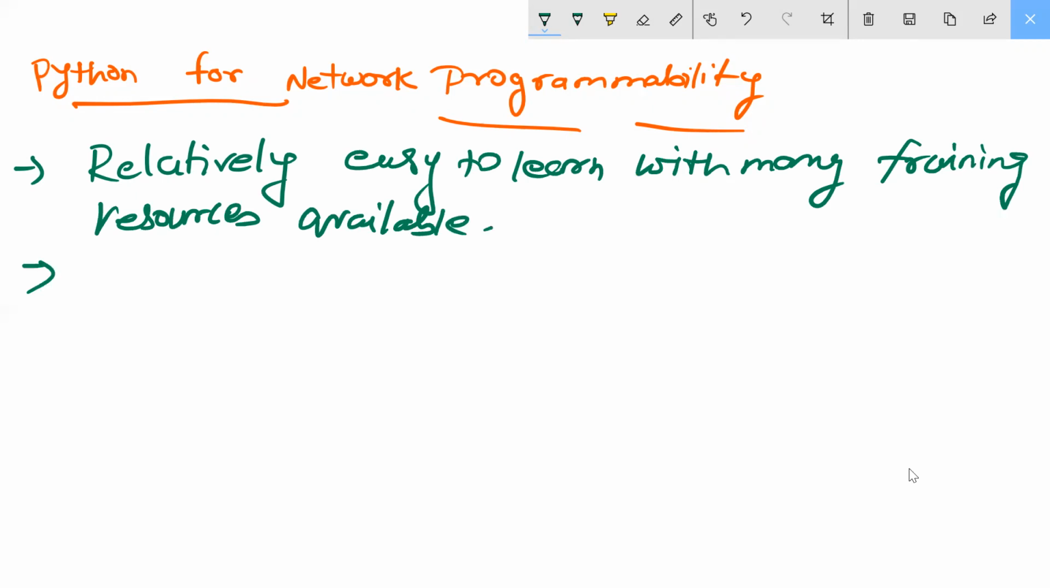Available. Next point you should write. Human readable.